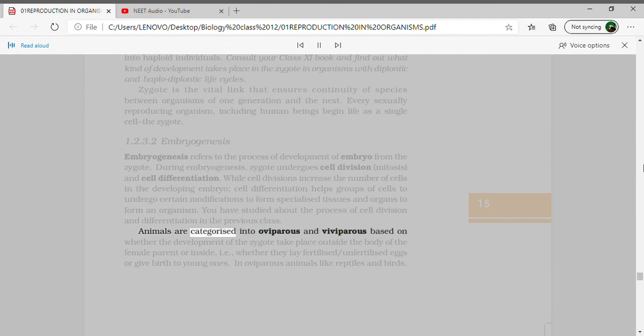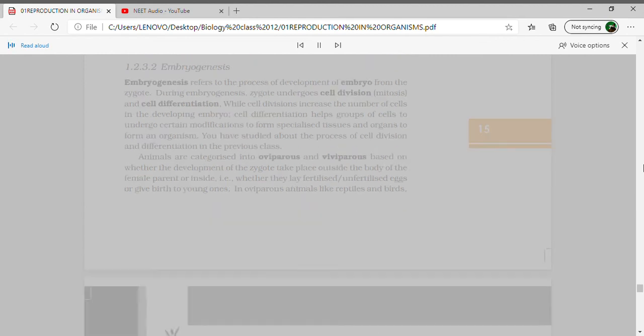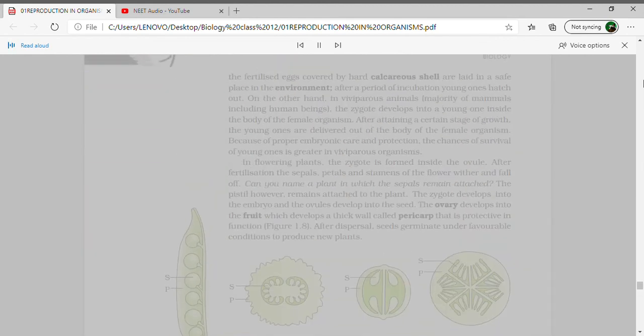Animals are categorized into oviparous and viviparous based on whether the development of the zygote takes place outside the body of the female parent, or inside, i.e., whether they lay fertilized/unfertilized eggs, or give birth to young ones. In oviparous animals like reptiles and birds, the fertilized eggs covered by a hard calcareous shell are laid in a safe place in the environment. After a period of incubation, young ones hatch out.